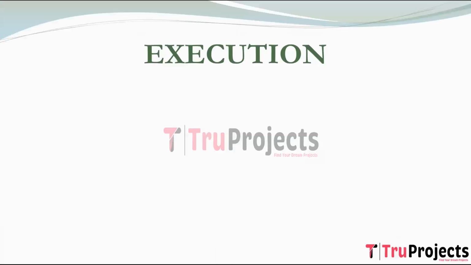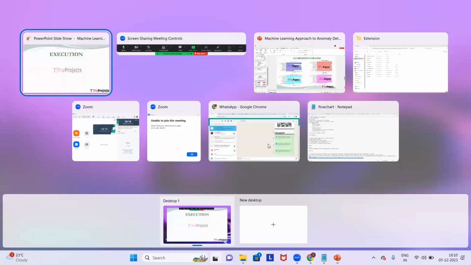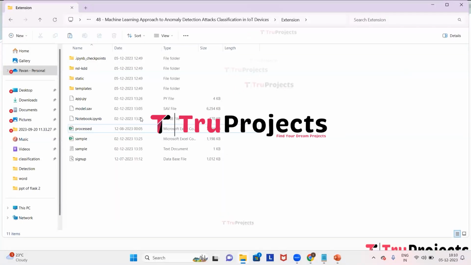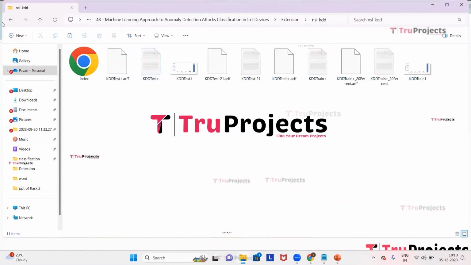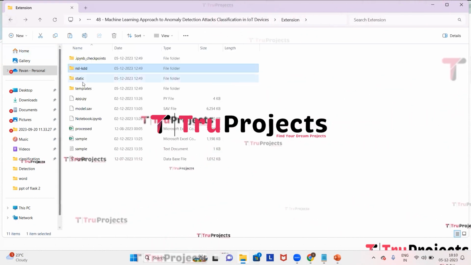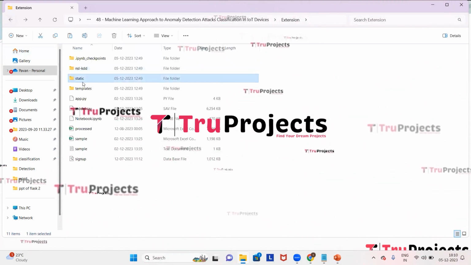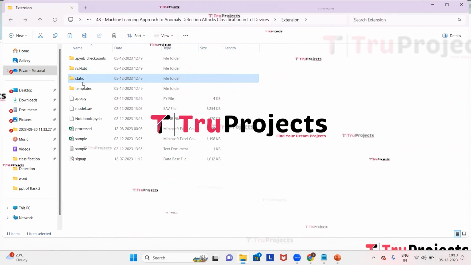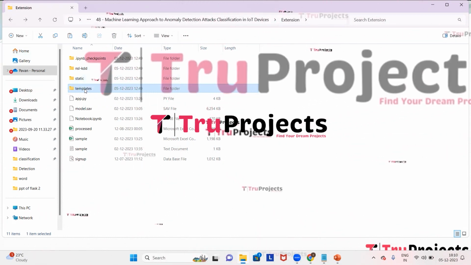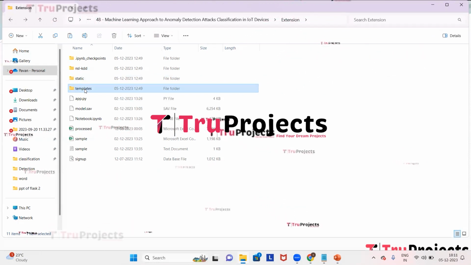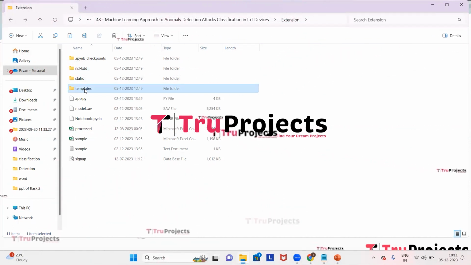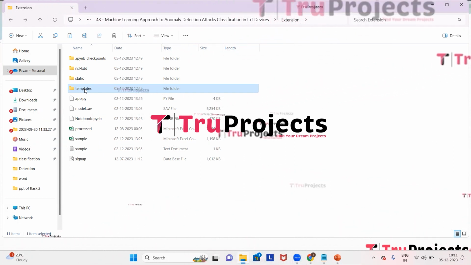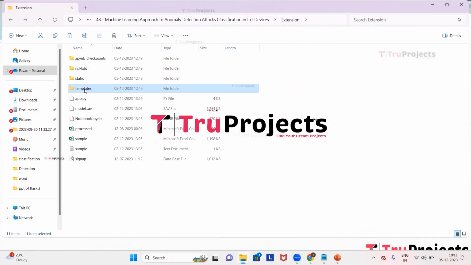To execute the project, first we need to open the code folder which contains source code files. This is the code folder of the project. This is NSLKDD folder which contains dataset. This is the static folder. This folder consists of files related to CSS, JavaScript, and Bootstrap files. This is templates folder. This folder contains all the HTML pages used in the project. It typically includes files like index.html, about.html, etc., which represent different pages of the website.